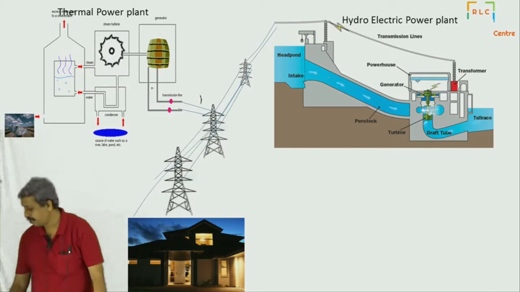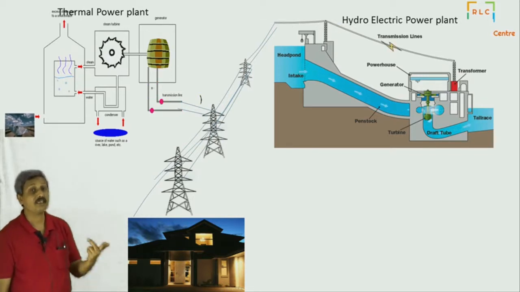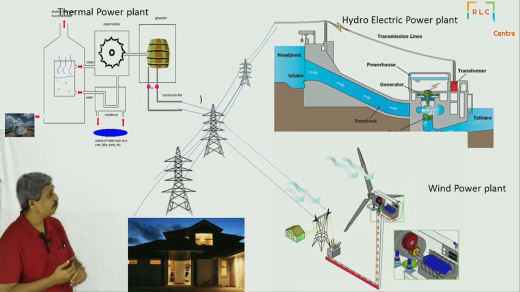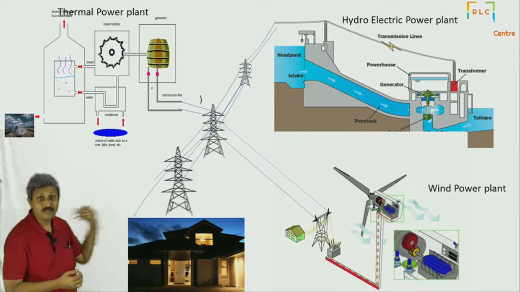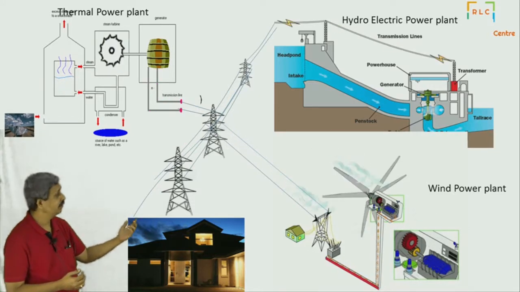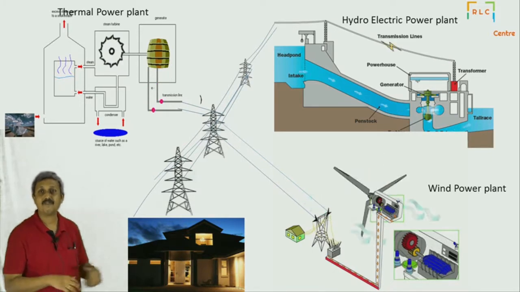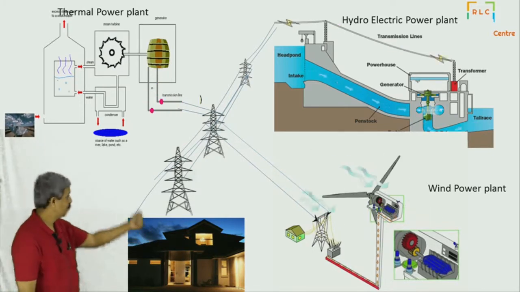Or it could sometimes be the wind turbines. That's a new mode of energy, renewable energy. Wind power plants rotate because of the wind, and then that generates electricity using, again, Faraday's dynamo. And that electricity comes to your home.